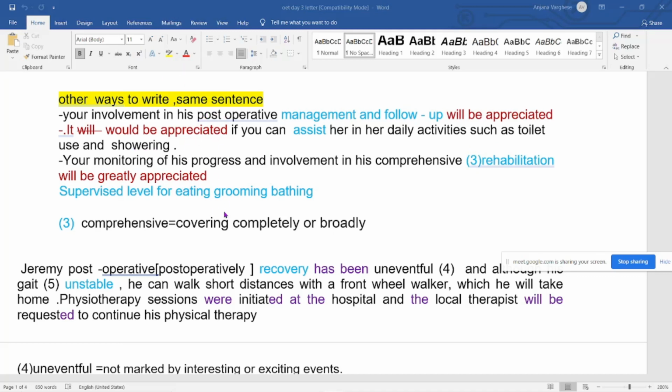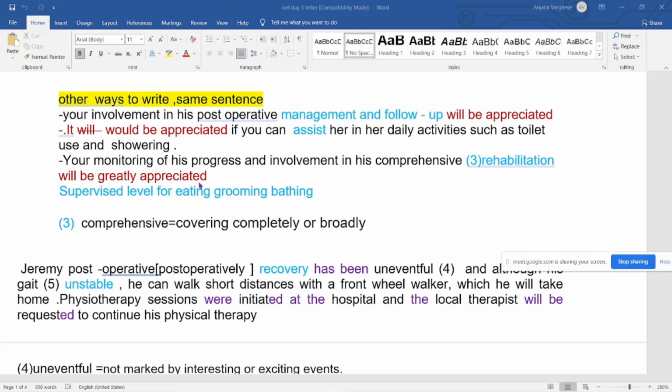I am hoping that at the end I will be discussing with you if you have any clarifications. So it would be appreciated, it's not "it will be appreciated", it would be appreciated. Again, -ed is there, don't miss out that -ed. You can assist her in daily activities such as toilet use and showering. Okay, showering, with -ing, not "shower". So this is the common sentence. Supervision level, supervised level for eating, grooming, bathing. That was the question, so we have to change something like this.